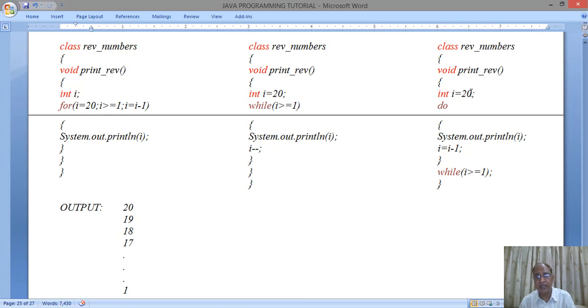I is equal to 20 initialized, then do System.out.println(I); I is equal to I minus 1, decreasing by 1, and while I is greater than or equal to 1, this is the condition. Till the value of I is equal to 1 it will perform, and then end.